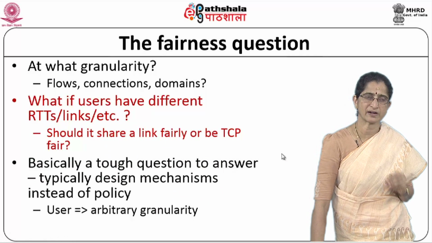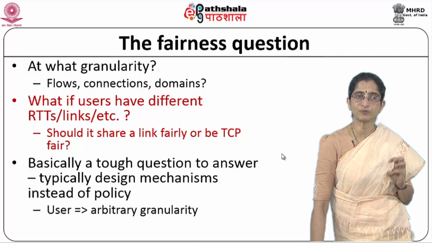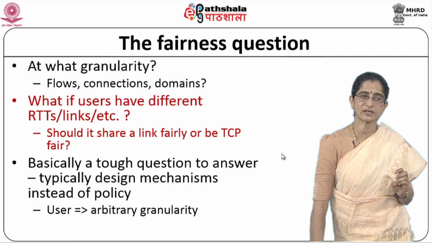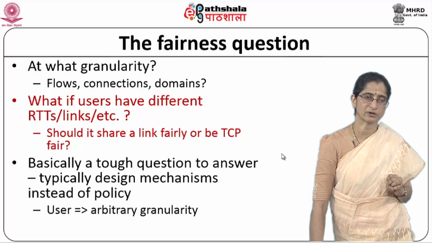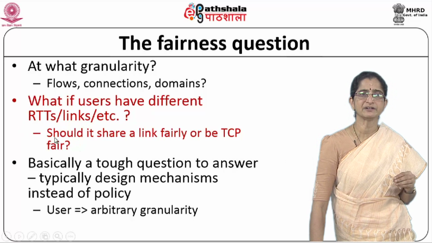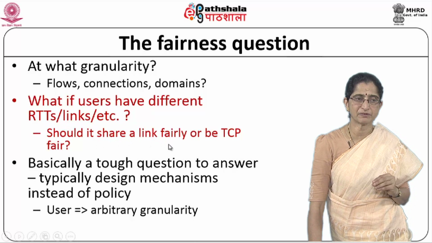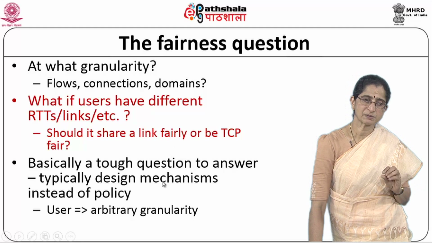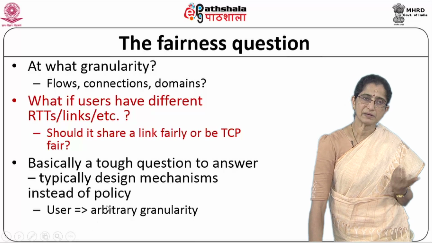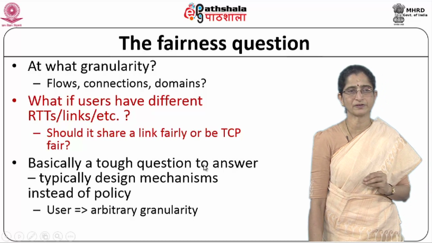So how do you actually handle this fairness question? At what granularity has fairness to be considered? Do we have to give flow wise fairness, or connection wise fairness, or domain wise fairness? That is one important question. And what if users have different RTTs, links, etc.? Should it share a link fairly, or should it be TCP fair? What exactly are we talking about? Actually, it is a very tough question to answer. Typically we need proper design mechanisms, and it is not just policy based matters, and users use arbitrary granularity. So you need a good mechanism for ensuring fairness.